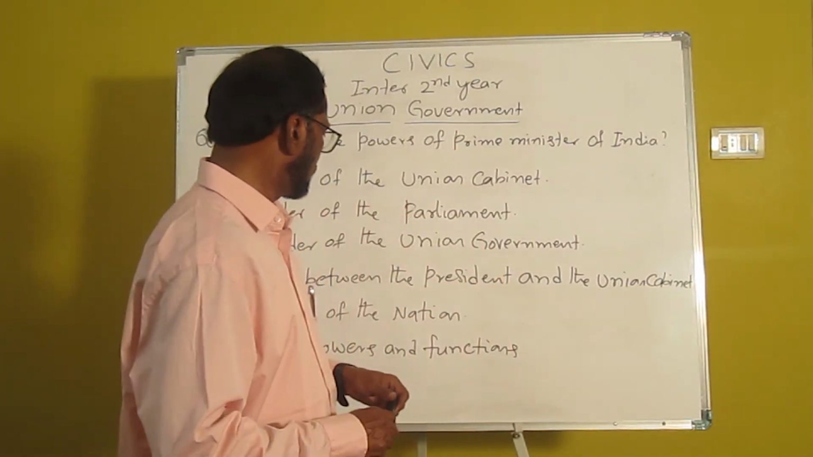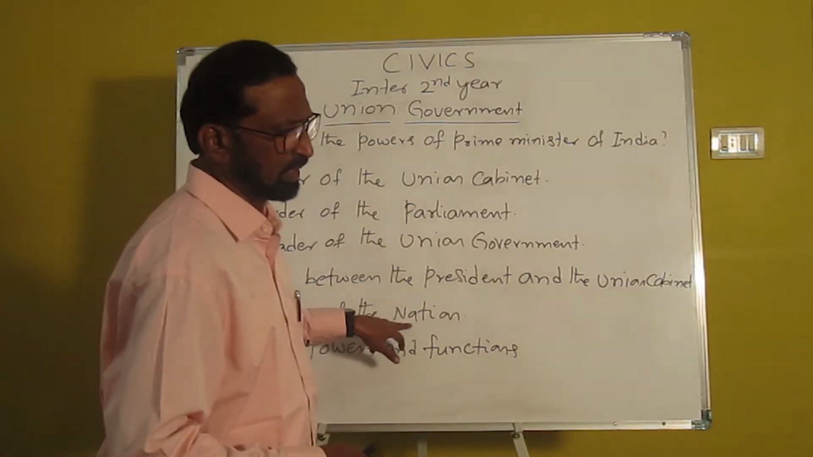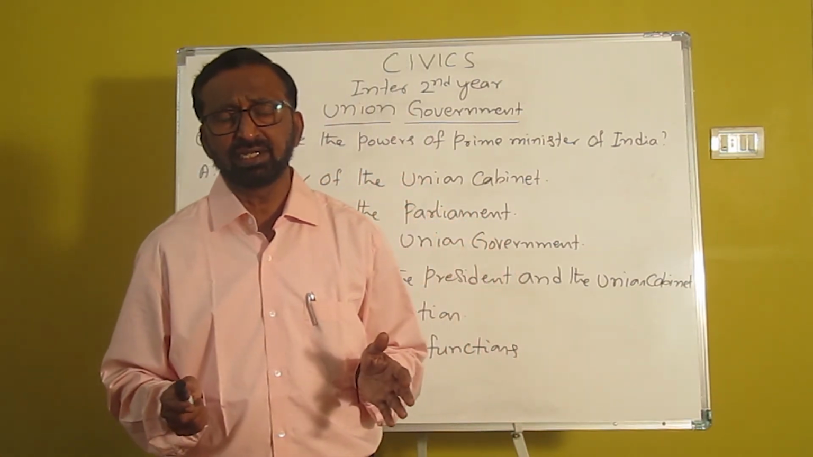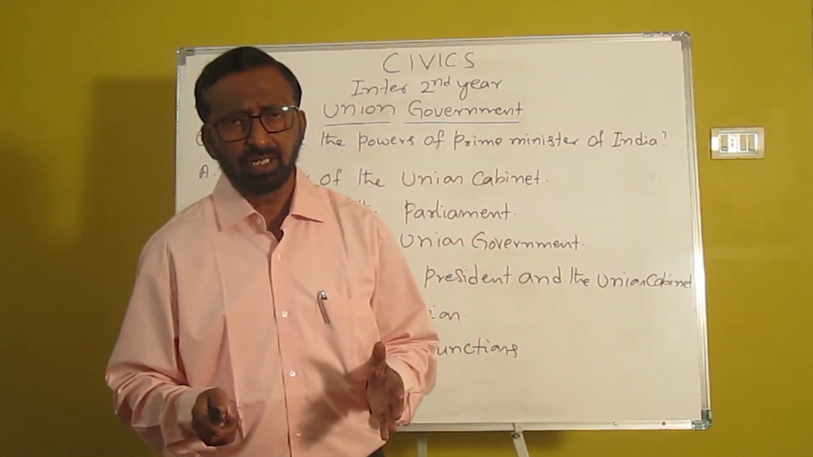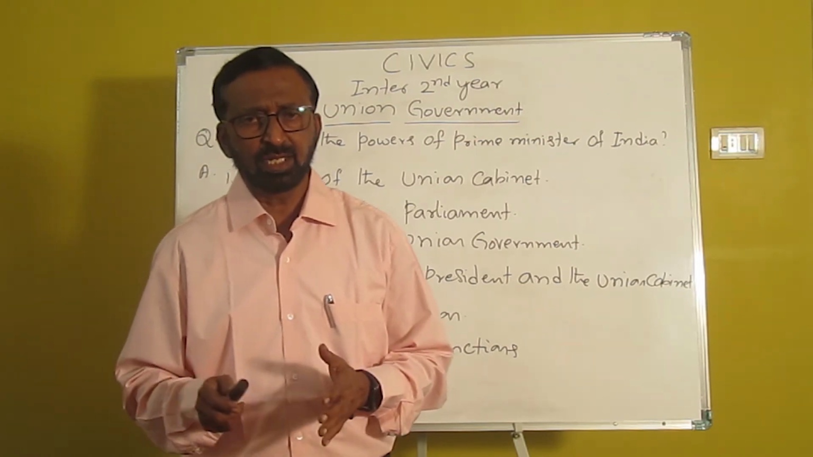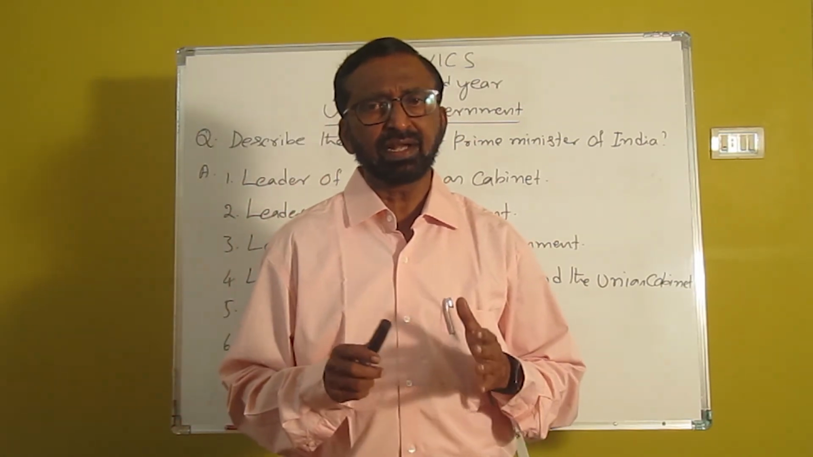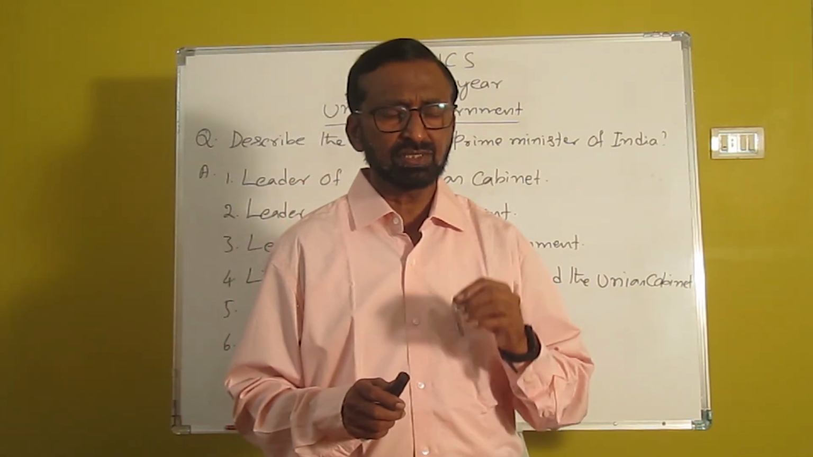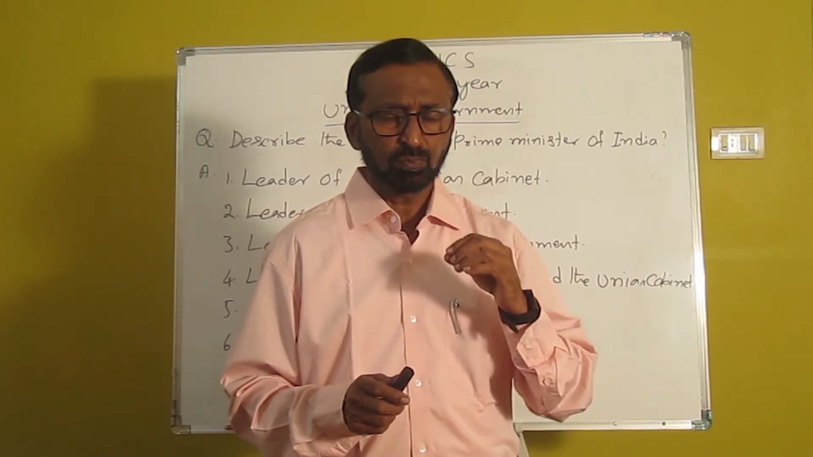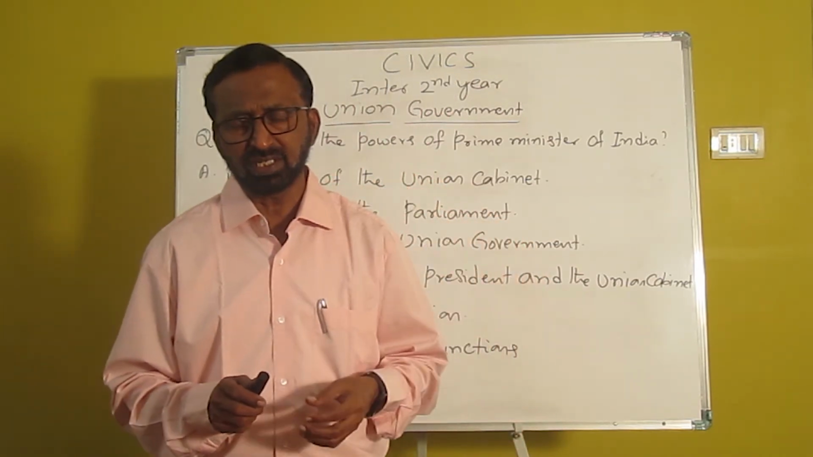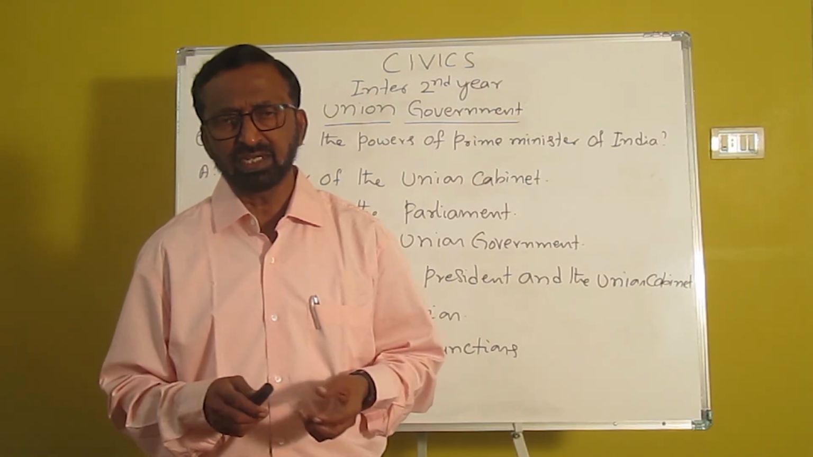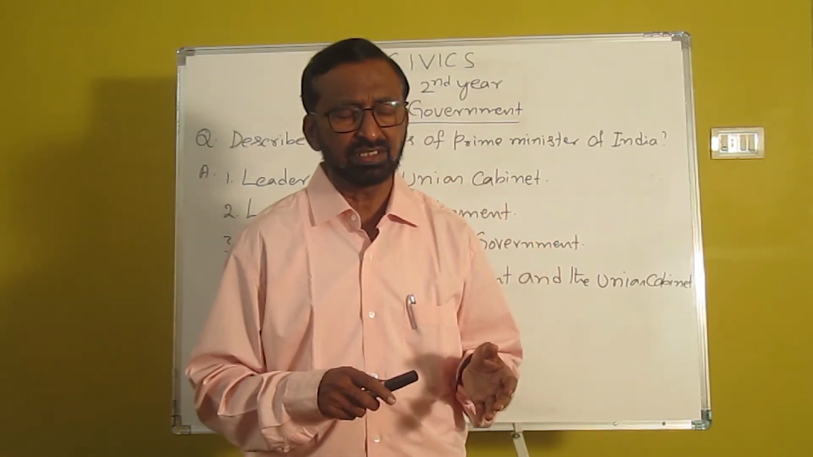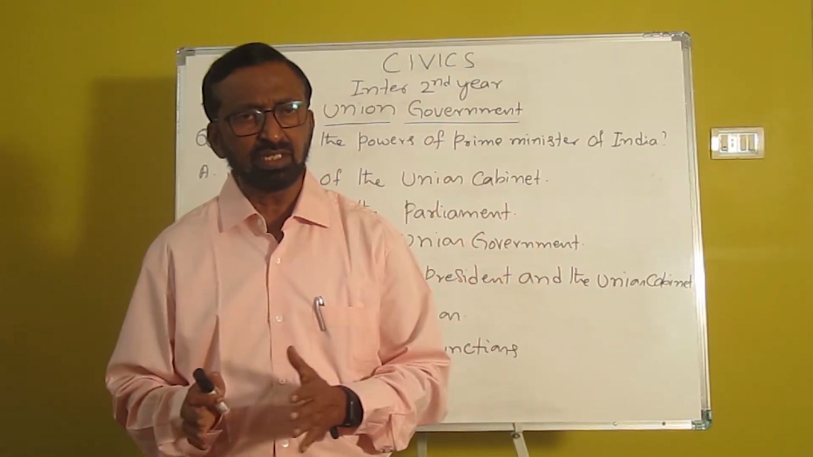Next, the fifth one is leader of the nation. The Prime Minister is considered the leader of the nation. Why is he considered the leader of the nation? Because he is elected by the people. At the same time, he also maintains the international relations. He is regarded as the chief spokesperson of our country. Whatever the Prime Minister has spoken, or whatever agreement the Prime Minister made with other countries, it becomes law only. So that is why he maintains the international relations, and at the same time is regarded as the chief spokesperson of the country.